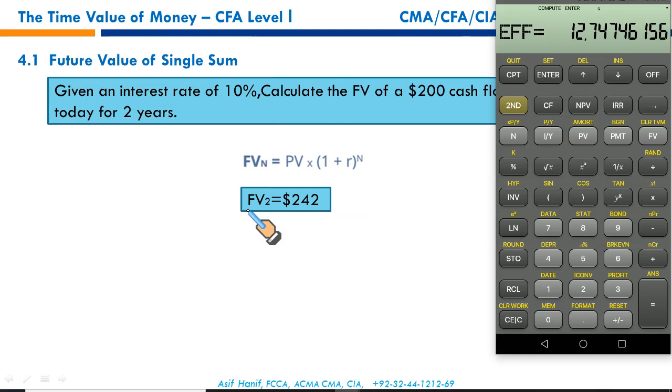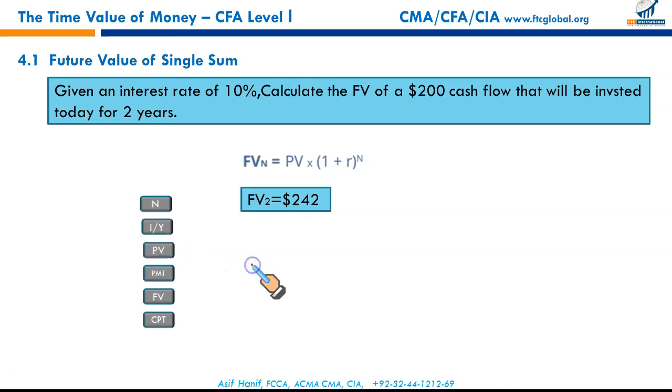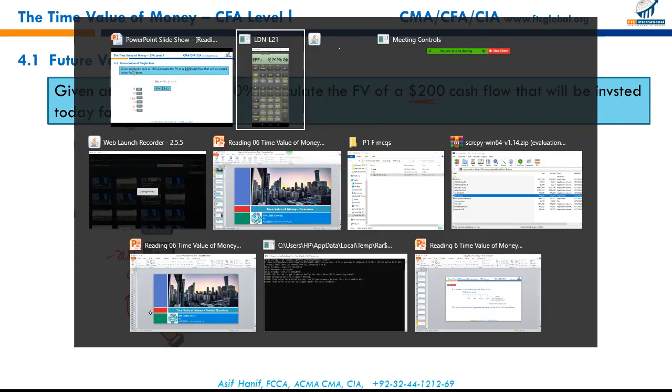TVM computations. These are the keys. We just need to write down the appropriate numbers for input. There are 2 years, so 2 periods. Interest rate is 10. The present value of the cash is 200. Write negative, as it's an outflow. If it's an inflow, write positive. Remember, that's the difference you need to keep in mind. There are no frequent payments, so PMT is 0. We need to calculate the future value. Simply press CPT and then FV, and it will give the future value.